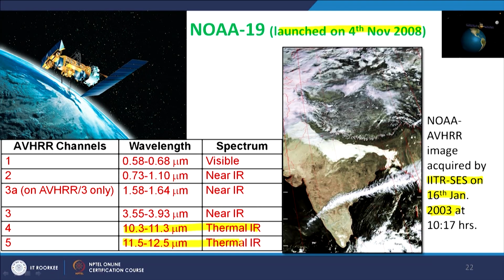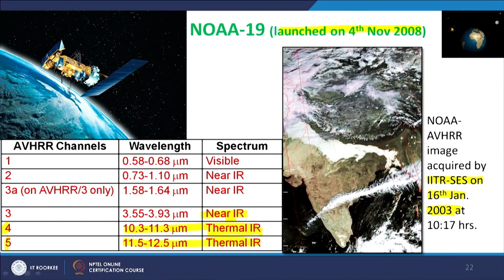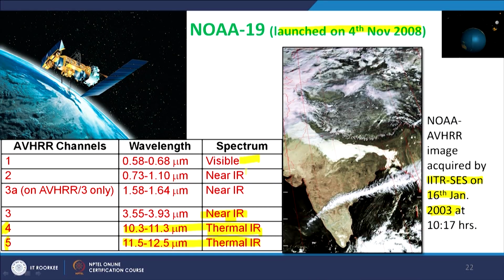Why is night time possible? Because we have 2 devoted channels on NOAA VHRR, which are channels 4 and 5 in the thermal infrared part of the EM spectrum. And as you know, in order to acquire thermal images, you do not require direct sunlight or an illumination source. Whatever emittance or emissions come out of the earth can be recorded by these sensors. So, these 3 channels work very well at night time, whereas these 5 channels, the thermal channels, will always work. So, one channel, this channel, this channel, and this channel, work in daytime also.